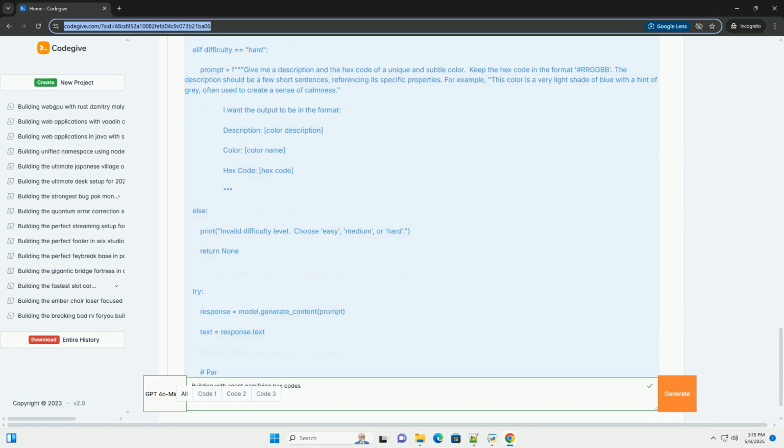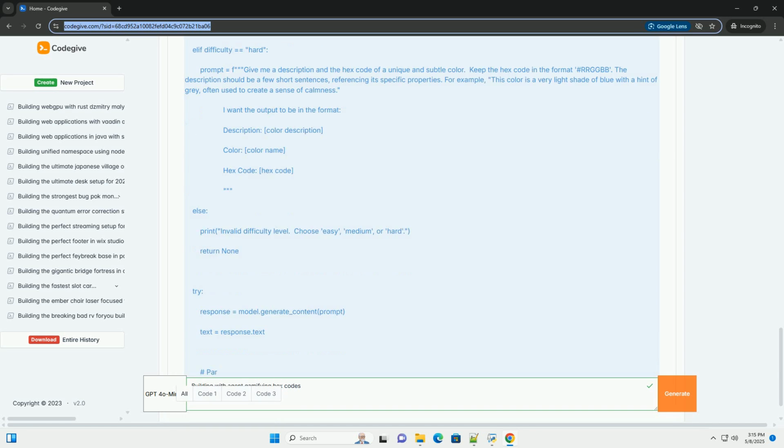Hex code challenges. Agent generates challenges where the user must guess the hex code for a given color. Points and scoring. Points are awarded for correct answers and deducted for incorrect answers. Hints. Agent can provide hints about the color components, red, green, blue. Levels.